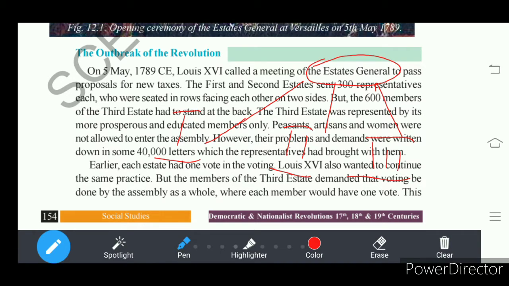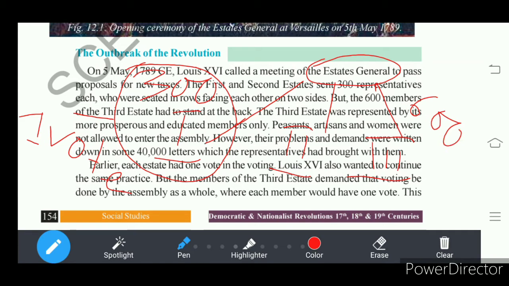That means 300 representatives of the first estate collectively had one vote. Understand? Similarly, the second estate's 300 representatives were also collectively given one vote. And the 600 representatives of the third estate were also given one vote.